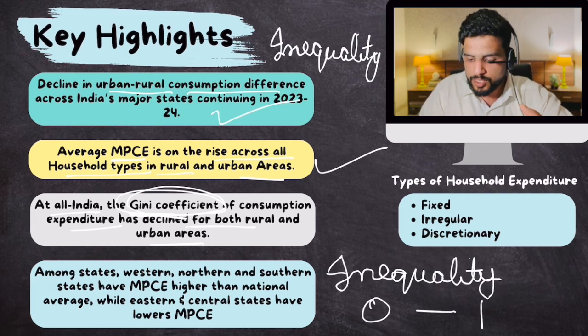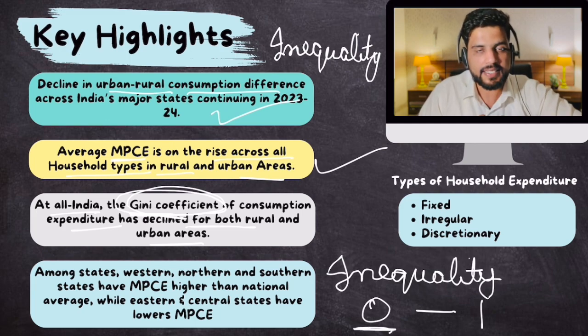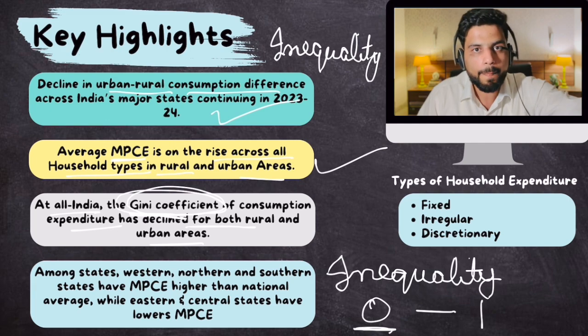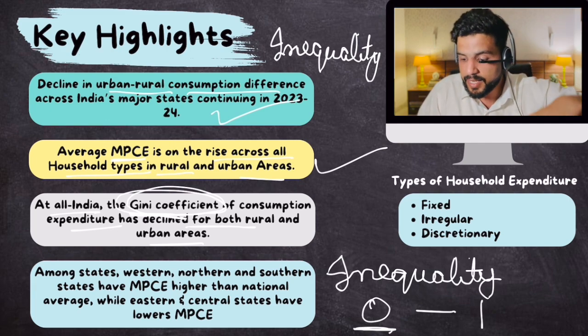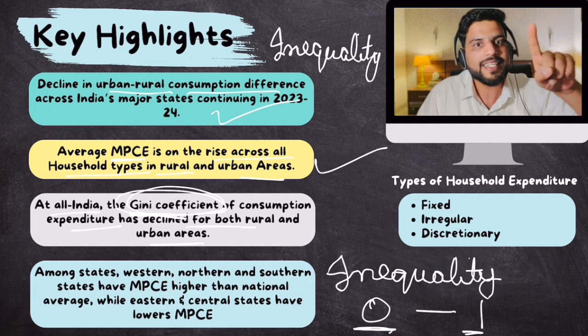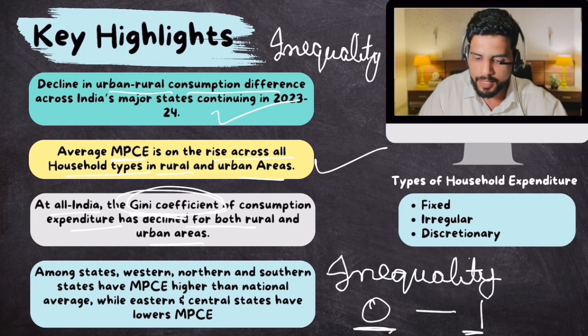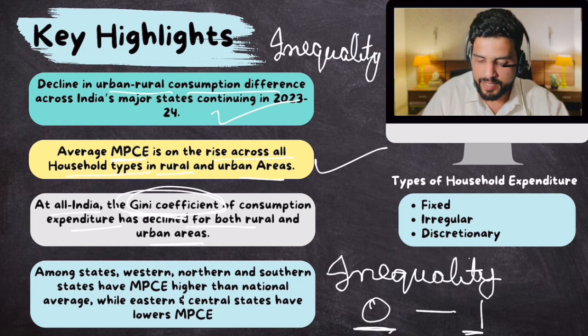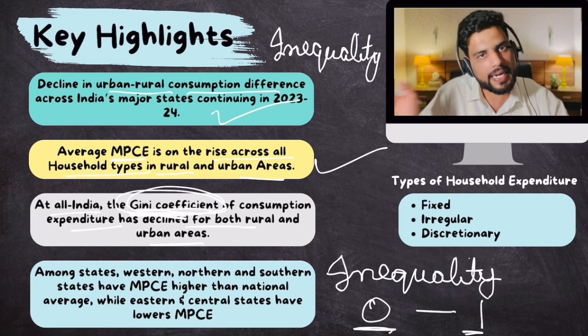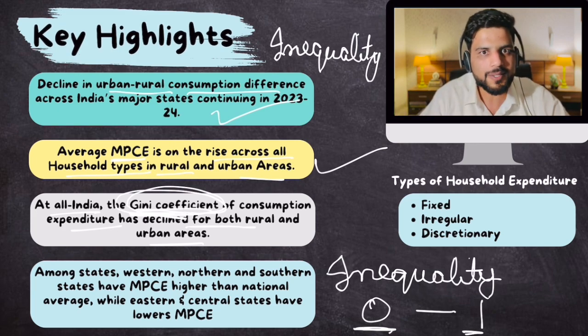If it is closer to 0, that is good news, because society is becoming more equal. But if the number is increasing, going closer to 1, that is bad news, because society is becoming more unequal. This survey says that the Gini coefficient is declining, which is good news in both rural and urban areas.